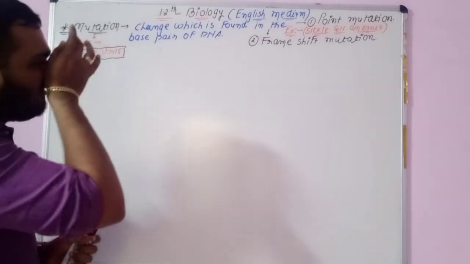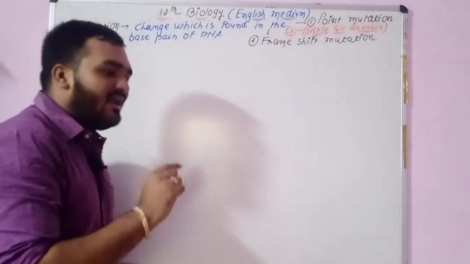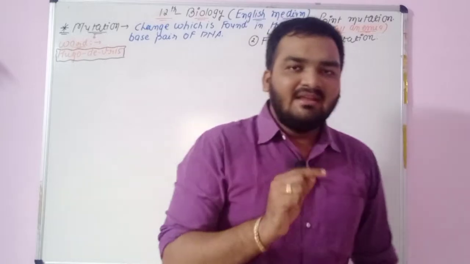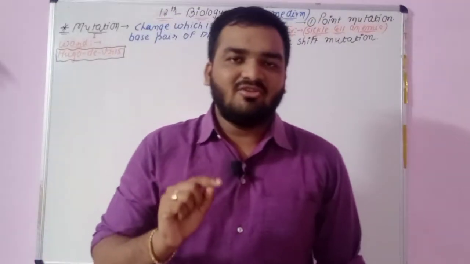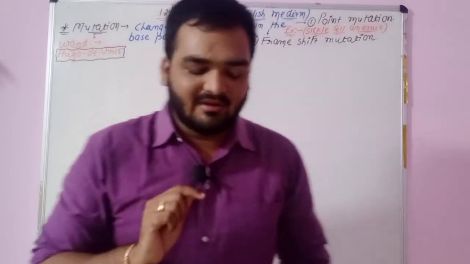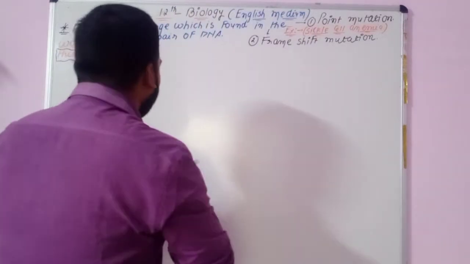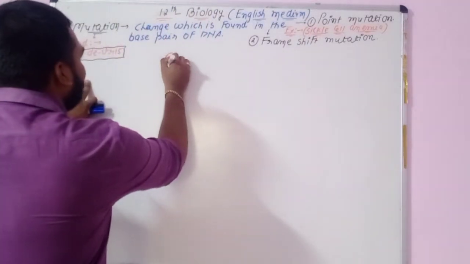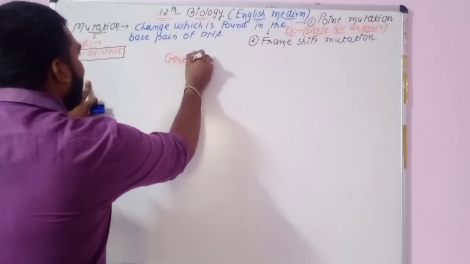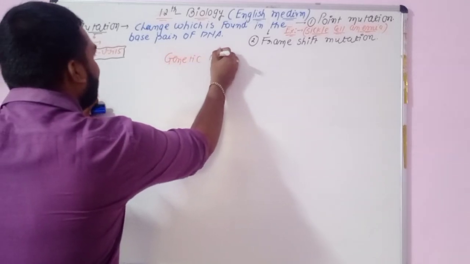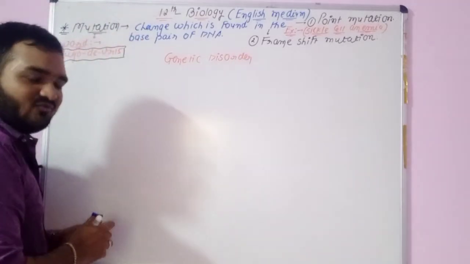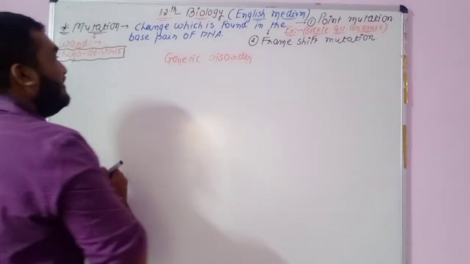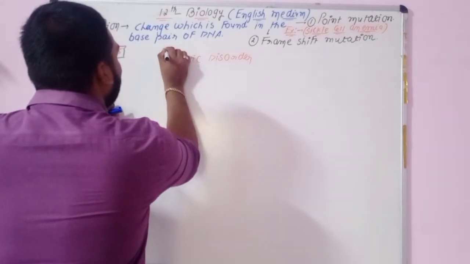So it is all about the mutation. Now I am writing the classification, the proper classification chart of genetic disorder. See here I am writing one important word, which is known as genetic disorder. This word is very much important.